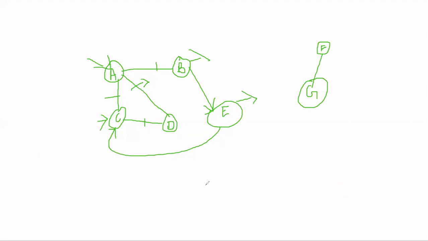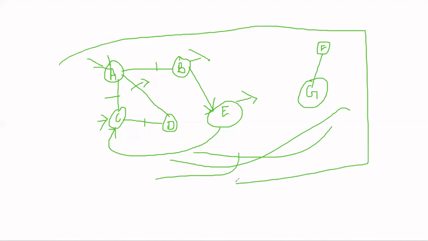Okay. So by looking at these we can say that these are two graphs, but we can say this is one graph only. We can say these two graphs are not connected, which means they can be subgraphs of the complete graph. Let's say this is the complete graph, this is the only one graph. Okay. And this is a subgraph of that main graph, and this can also be a subgraph of that main graph. It does not matter whether they are connected or not. Okay. So that's another difference between tree and graph. In a tree, all the nodes should be connected. In a graph, it does not matter whether it is connected or not. Okay.